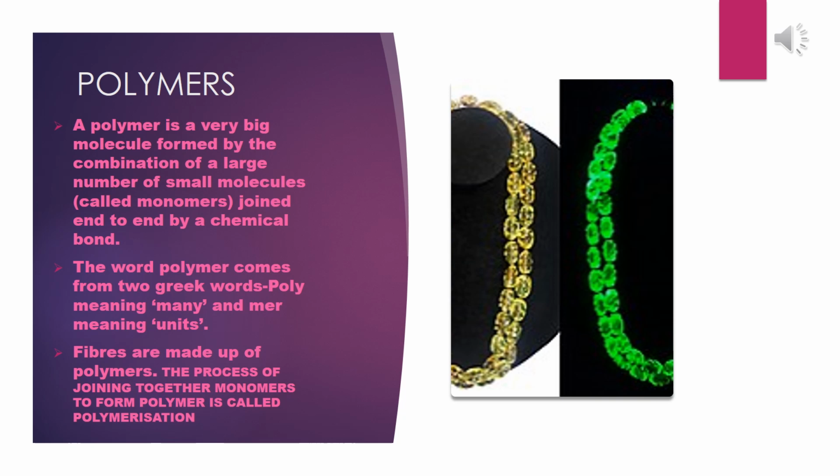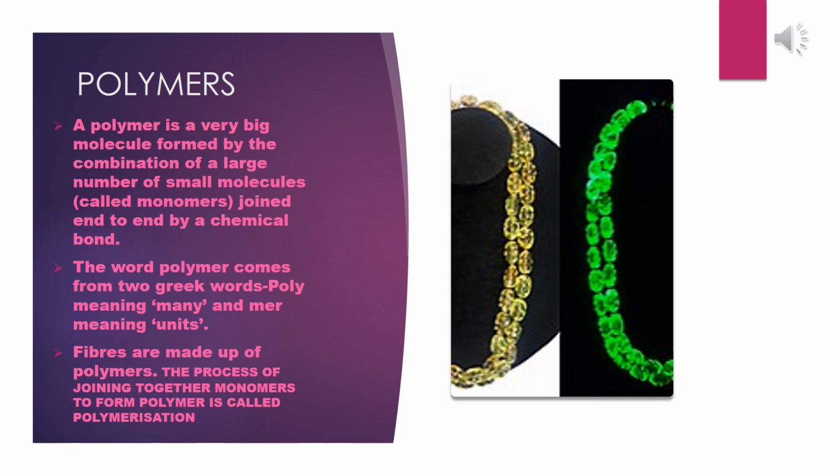So the word polymer itself is saying that I am made up of many units. The word polymer has come from two Greek words, one is poly, which means many, and second is mer, which means units.